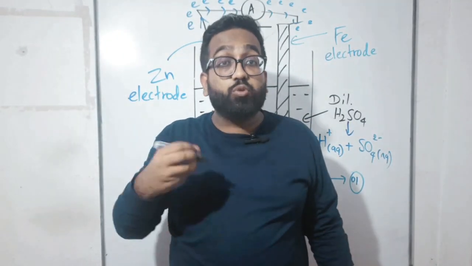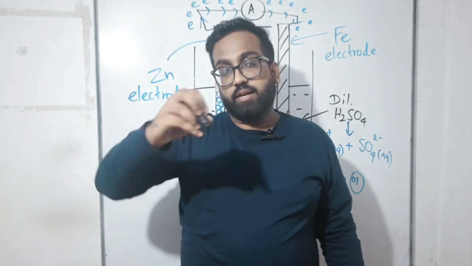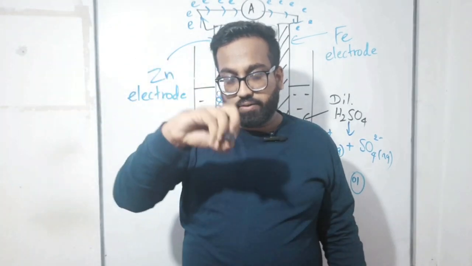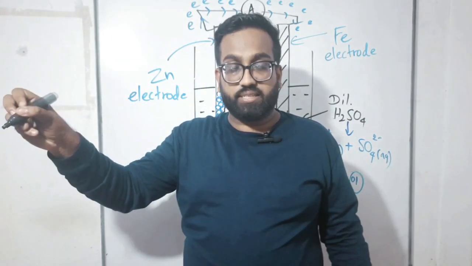That is known as actual current. So you have studied in current electricity that actual current is generated because of the flowing movement of electrons, isn't it?